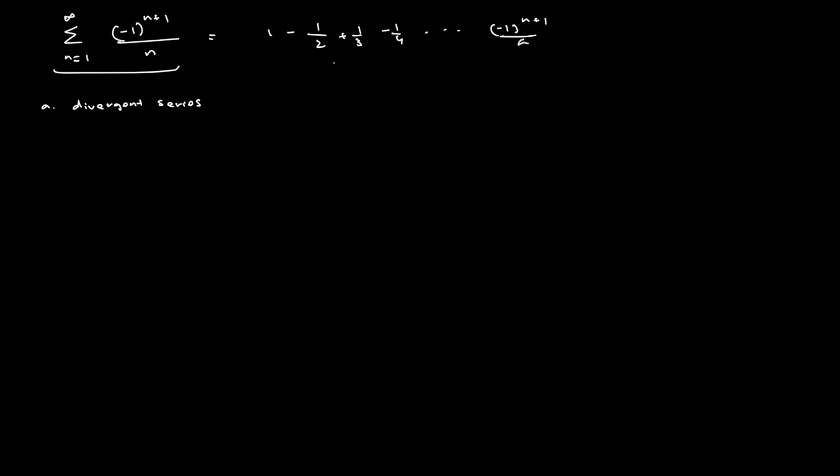And the idea is, let's say that we start off in a way that we add positive terms to make our partial sum greater than 1. So if we do 1 plus 1/3, that'll have our partial sums greater than 1. Then we keep adding negative terms until our partial sum is less than 1. So minus 1/2, dot, dot, dot.